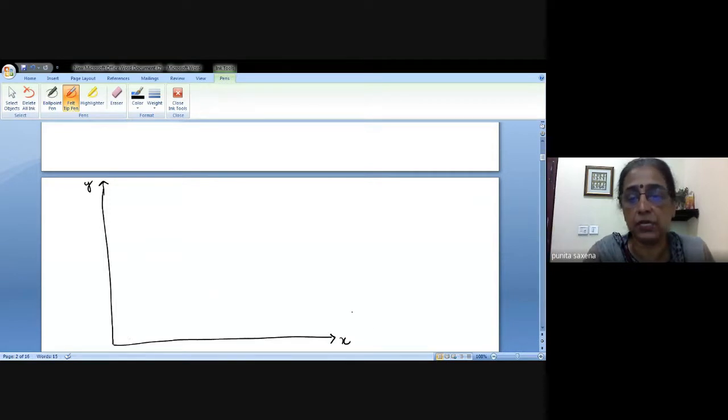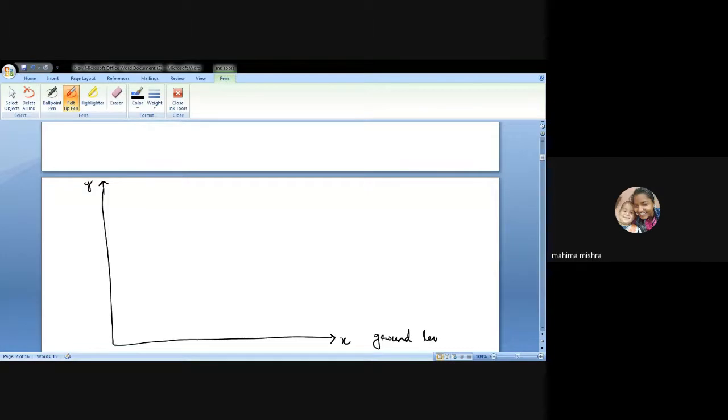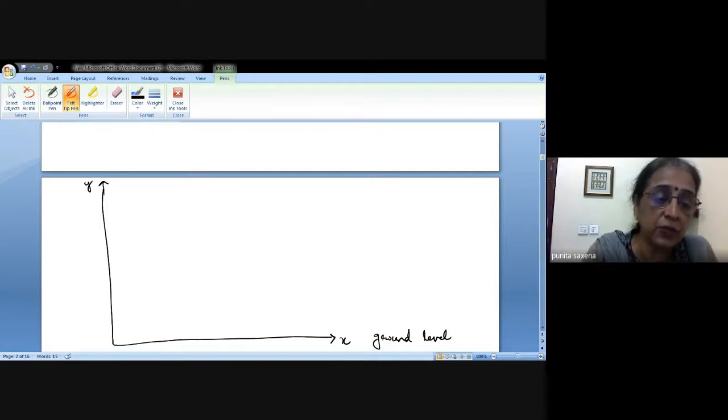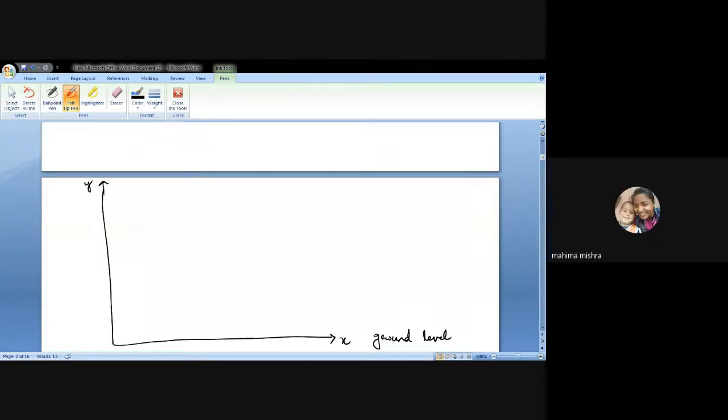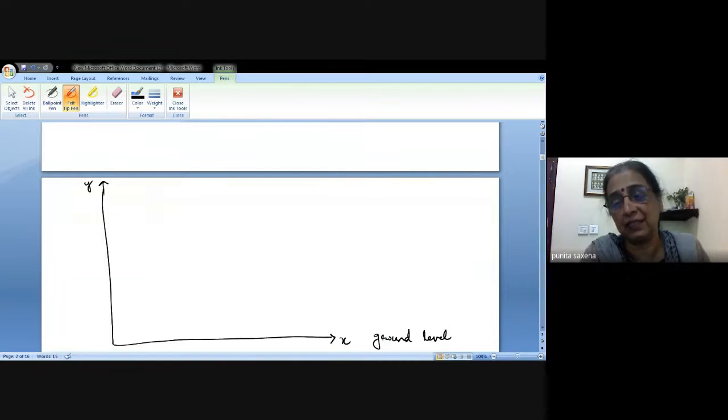Ma'am, are we considering that it is a vacuum? It is not that the system is vacuum; the motion is in vacuum. The particle is moving and the motion of the particle is in vacuum.